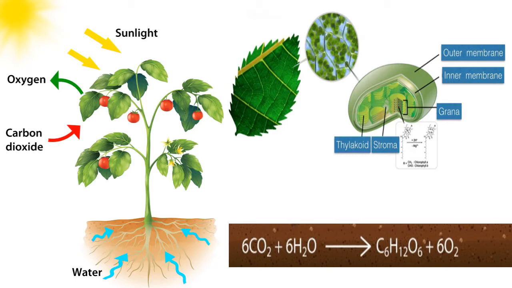The chemical formula is 6CO2 plus 6H2O gives C6H12O6 plus 6O2. So because of this photosynthesis, plants take in carbon dioxide and leave oxygen.